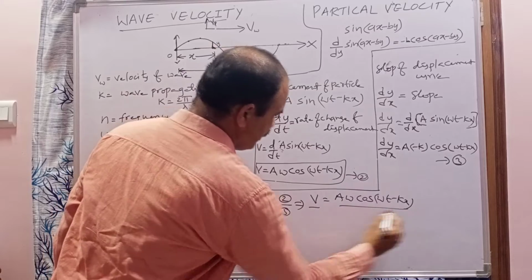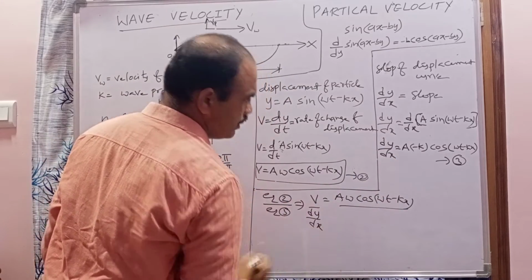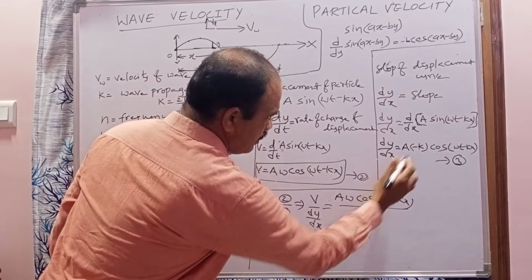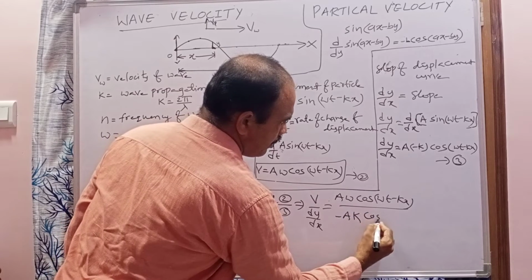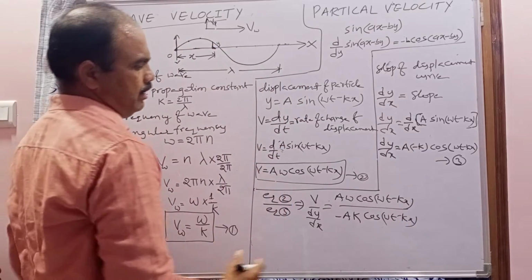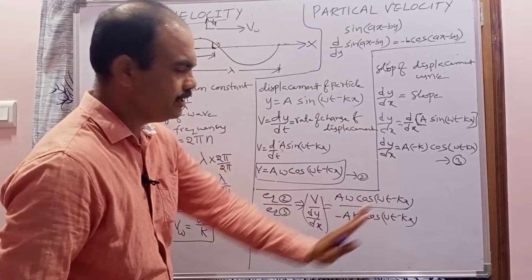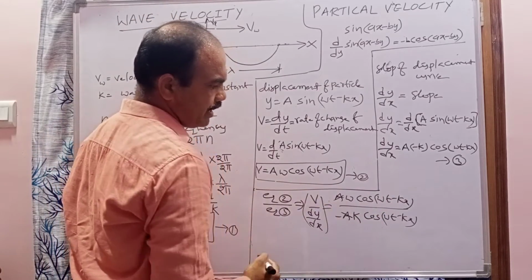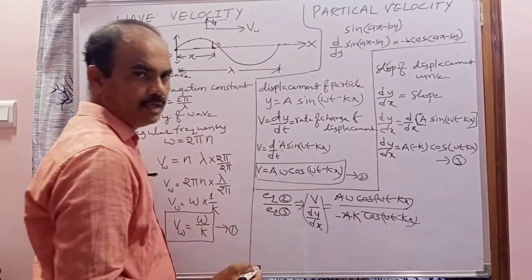Divided by, what is equation 3? dy by dx equal to, on the right hand side, minus a k cos omega t minus kx. On the left hand side these are the variables, and on the right side those are the values. Now in this equation, which are cancelled? a will be cancelled, and cos omega t minus kx will be cancelled.